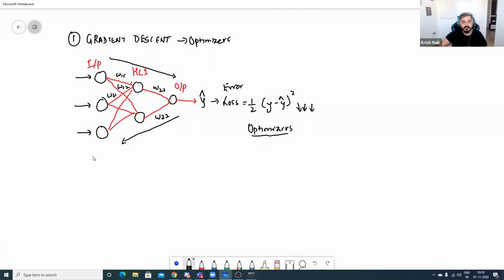We have also understood what is the weight updation formula. So we have W new is equal to W old minus learning rate times the derivative of loss with respect to W old. So this is the formula that we had already seen. And this particular formula is of the gradient descent. When we are computing this particular formula, this is basically our optimizer. And based on this, we are updating every weight.